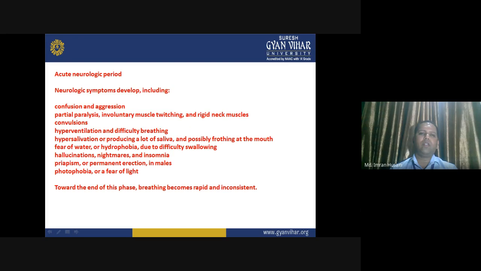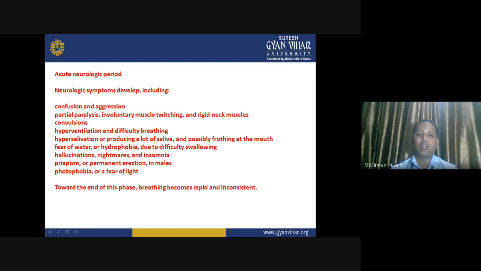Acute neurological period, or neurological symptoms develop, including, so how things are going to affect you on a neurological basis: confusion and aggression, partial paralysis, involuntary muscle twitching, and rigid neck muscles, convulsions, hyperventilation and difficulty in breathing, hypersalivation and producing a lot of saliva, and possibly frothing at the mouth.